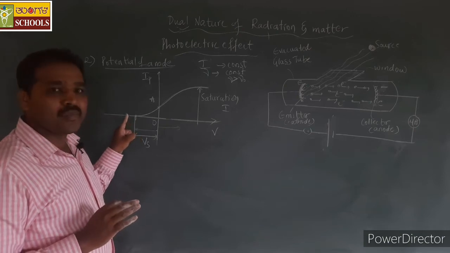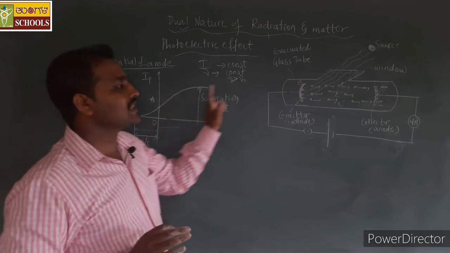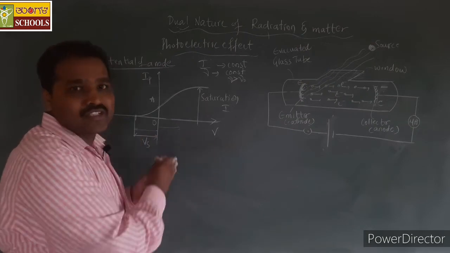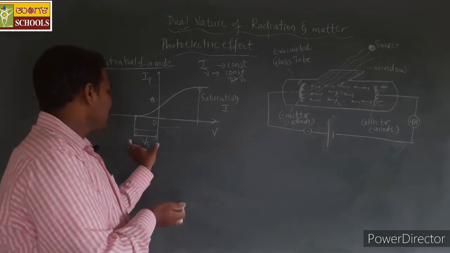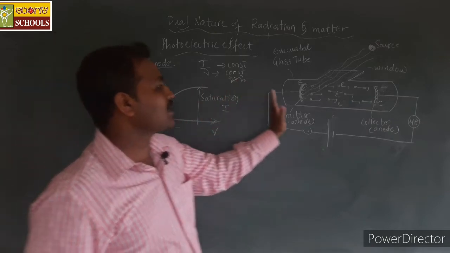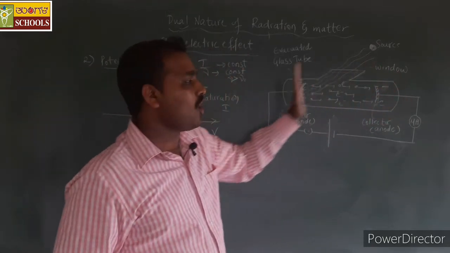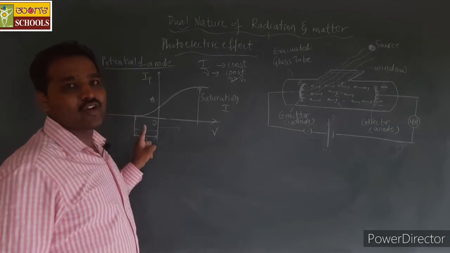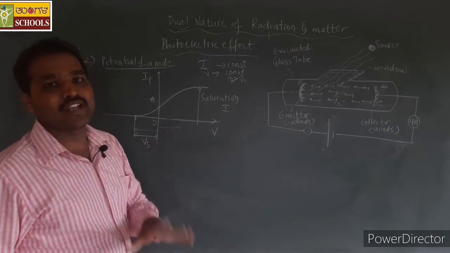To stop the electrons reaching the collector plate, we have to apply some negative potential.